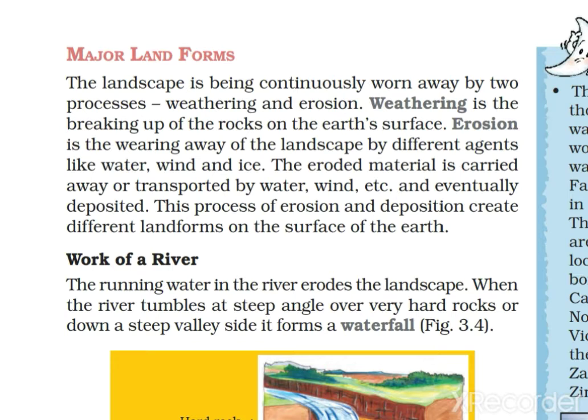So this erosion, deposition, again it will erode something, again it will deposit some part. This process of erosion and deposition creates different landforms. Somewhere it will create a mountain, somewhere it will create plateau, somewhere it will create plains. So this process of erosion and deposition creates different landforms on the earth's surface. So let us see how these factors play an important role.